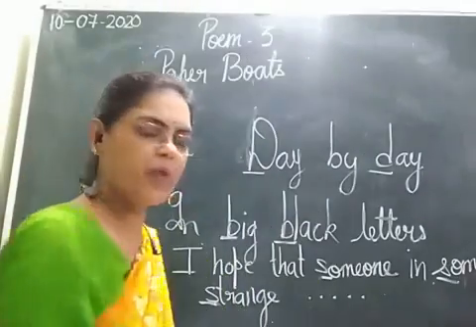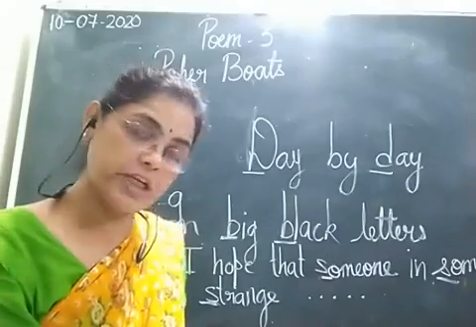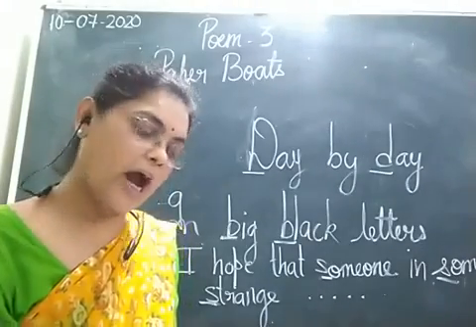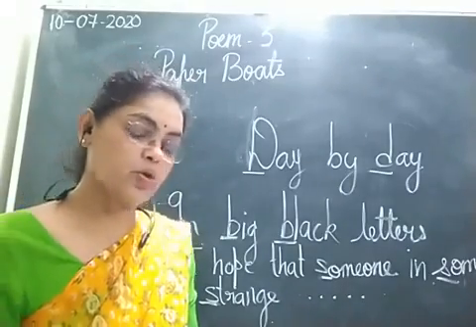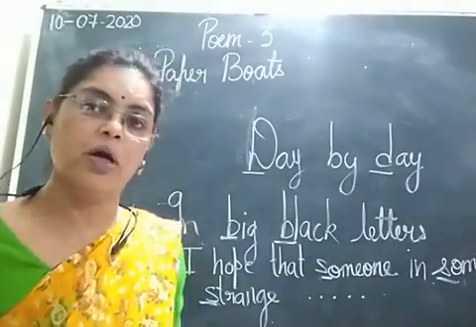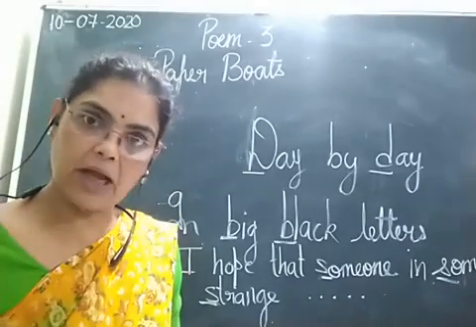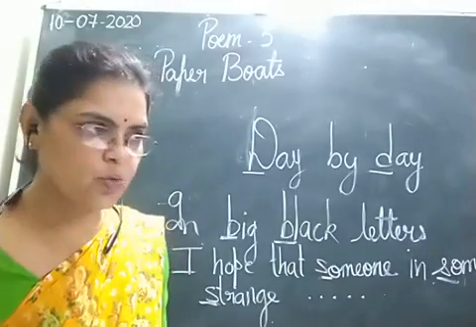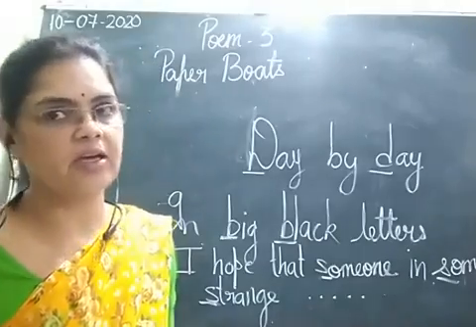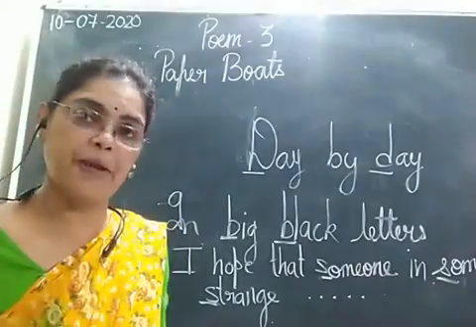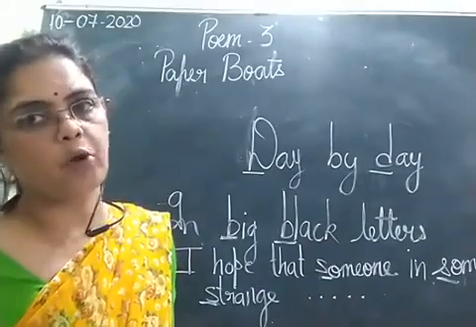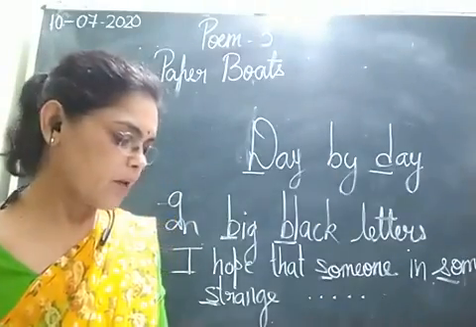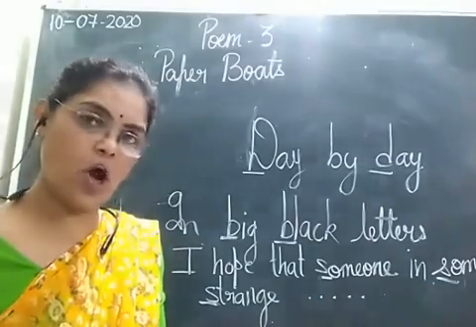found 2 for you, and now remaining phrases you need to find on your own and mark it in your book. You must know, for that you need to read the poem again and again and underline such words which are coming in a line with the alphabets which are repeated. बेटा जो अल्फाबेट जो बार बार रिपीट हो रहा है वर्ड में उसको आपको अंडरलाइन करना है. Now students, this is your homework.